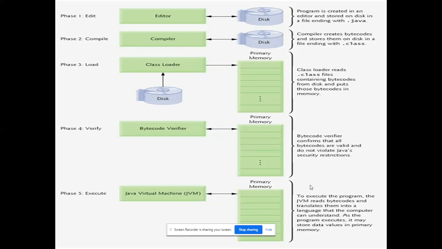In phase 4, you can understand the bytecode verifier. It is cross verifying whether this class file will be able to run on my machine or not. So it will map it with the native instruction set. Next, the JVM will execute it and it will show you the result ultimately. So the JVM and bytecode verifier will work only on RAM. Please understand that. The class loader is the one which will work on both the hard disk as well as your RAM. So this is the diagram.